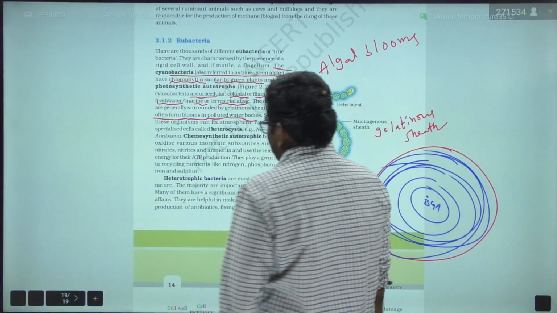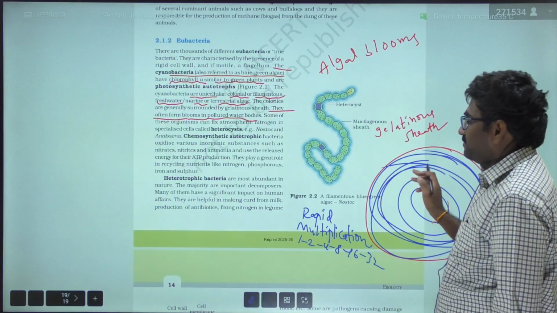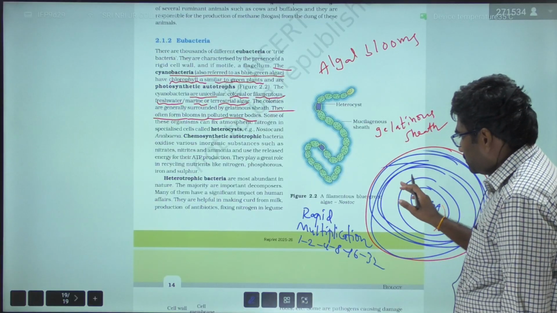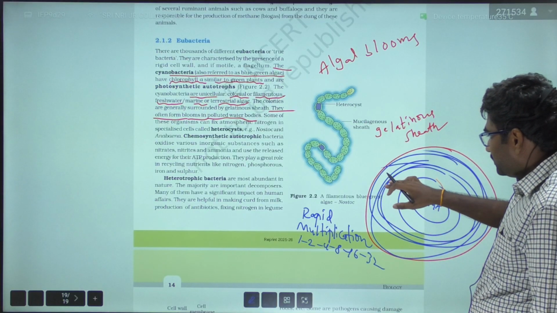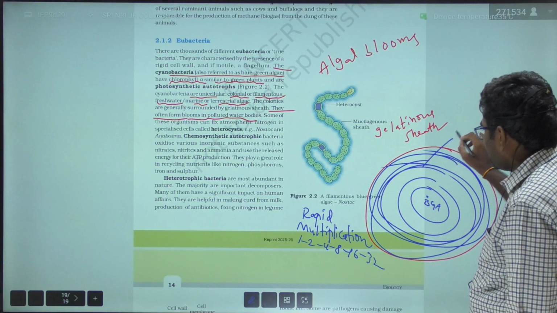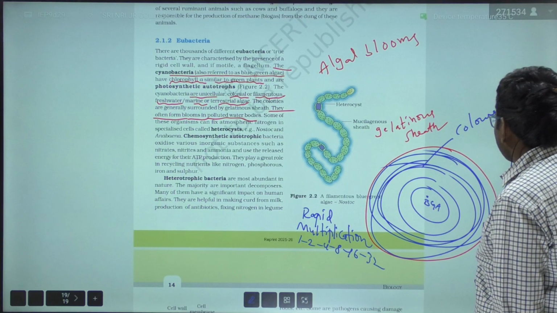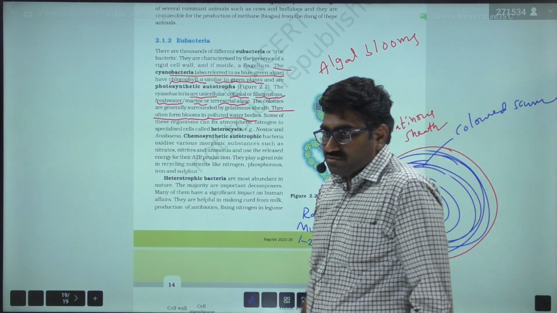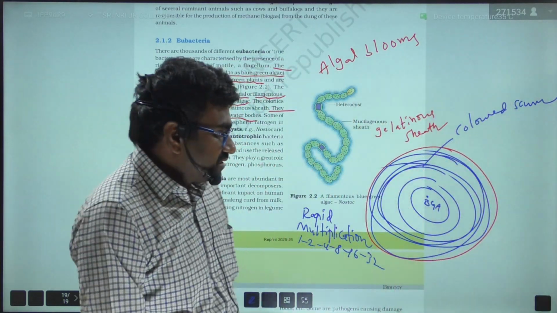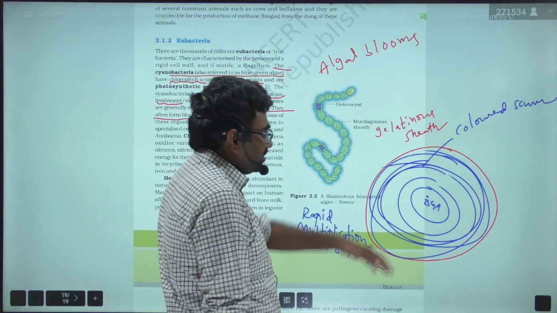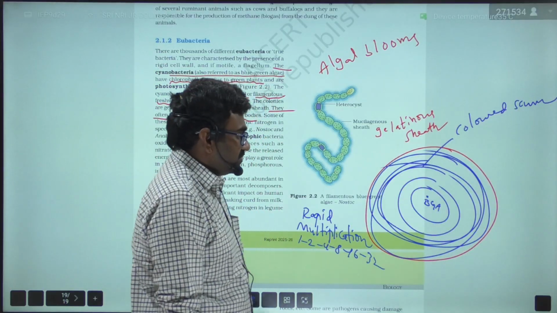That is nothing but cyanobacteria. Due to this thick, dense mat, also called colored scum, sunlight cannot penetrate into the pond, and oxygen cannot penetrate into the pond.